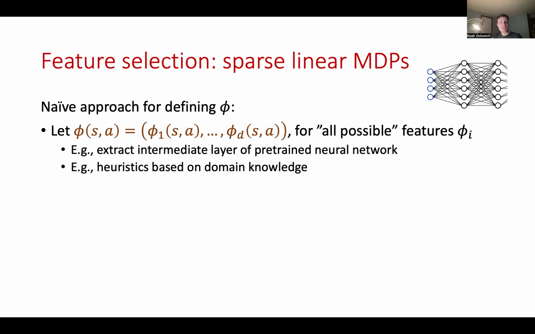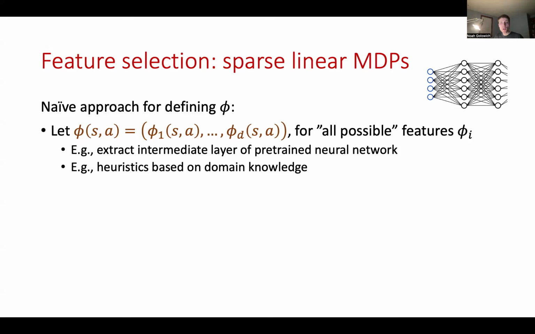So let's consider one naive approach for defining phi. The idea is essentially to take a kitchen sink consisting of all possible features that we could have, and I'll denote these by phi_1(s, a) through phi_d(s, a). So you should think of d as being extremely large. For instance, some of these features could be nodes representing the intermediate layer of some pre-trained neural network, which may be able to extract useful features. Another more classical approach is to use certain heuristics based on domain knowledge of the problem.